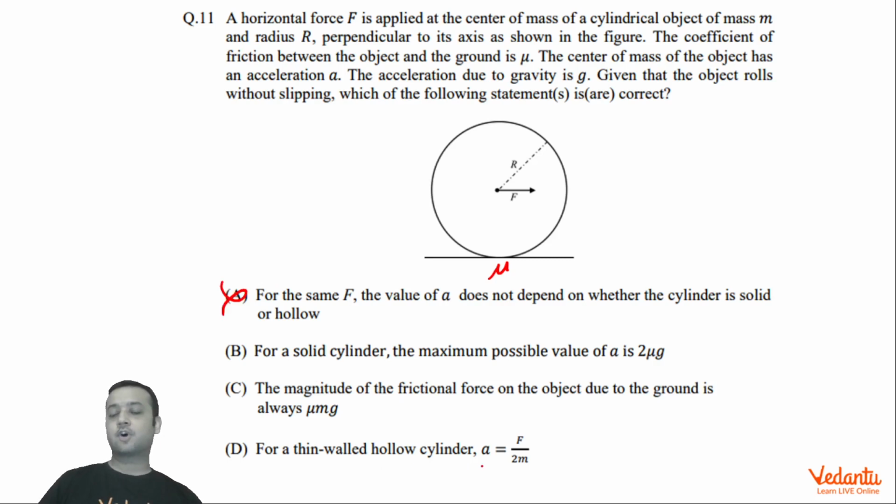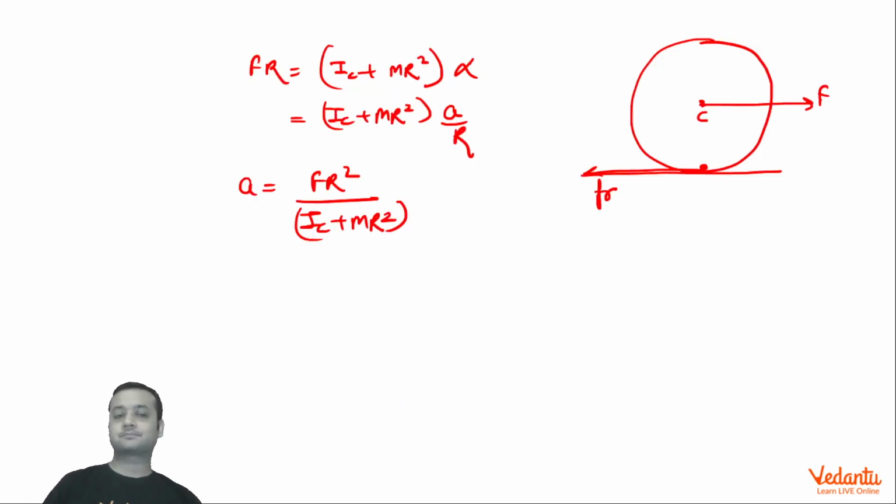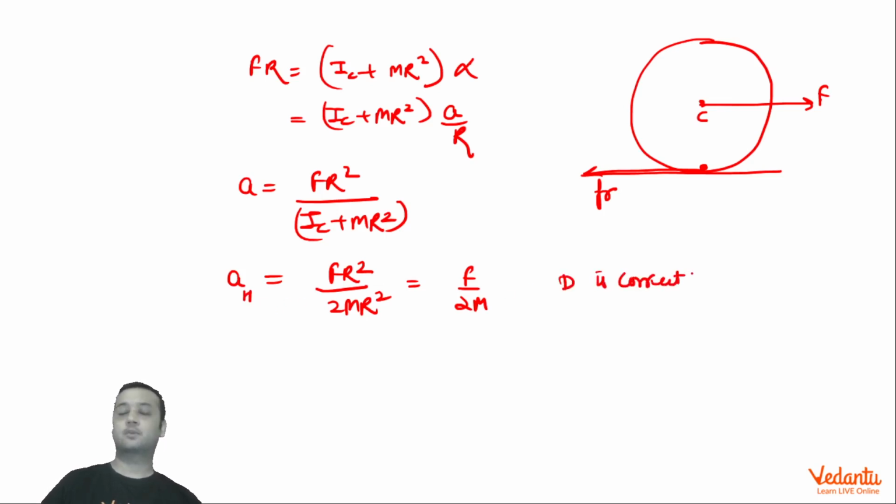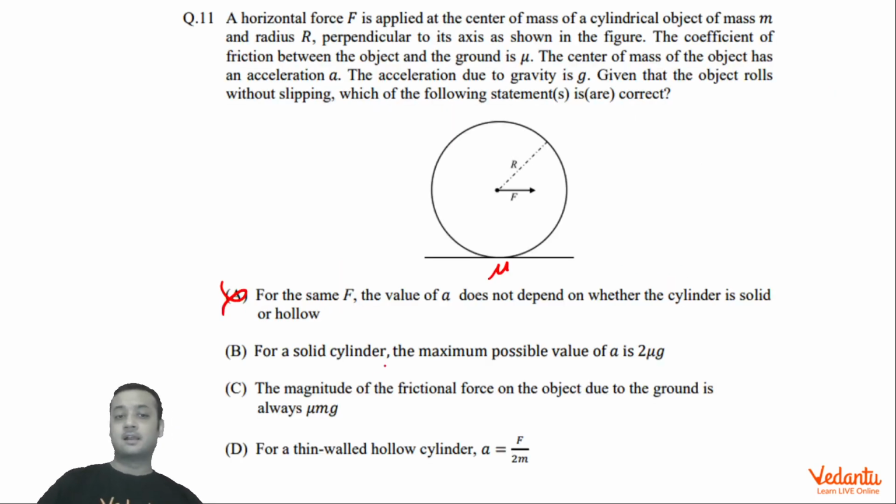For a thin wall hollow cylinder, we can also find option D using this. For a hollow cylinder, just put the value of IC. If you put the value of IC, it will become MR square. So it will become FR square upon MR square plus MR square, which is 2MR square. So which becomes F by 2m. So option D, you can see, is correct. Option D is correct. Okay, option D सही हो जाएगा.